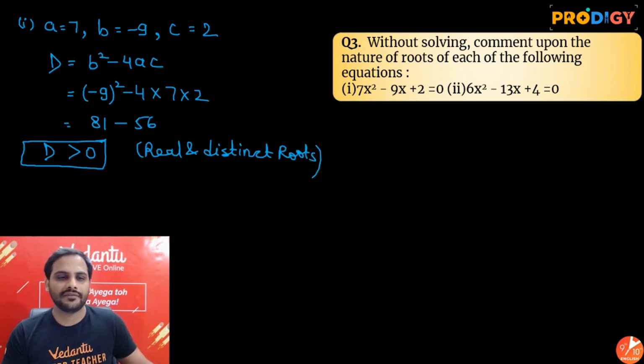Right? Easy. We can say it has real and distinct roots. How easy it is, yeah? Correct? Next question, see what it is. Next we have 6x square minus 13x plus 4.